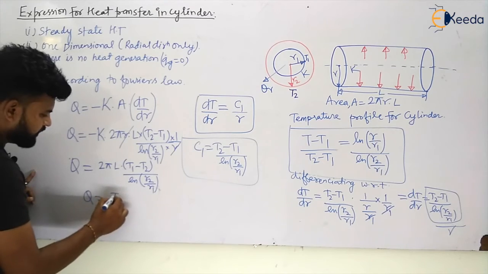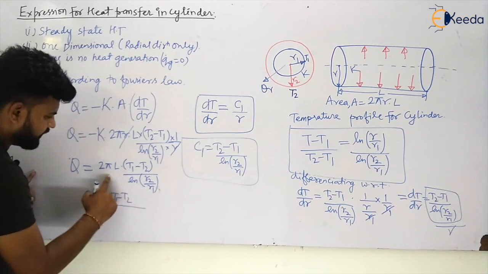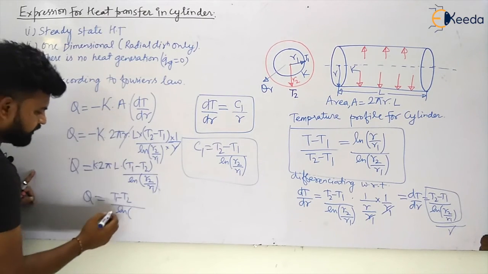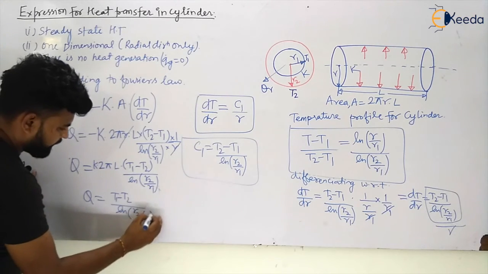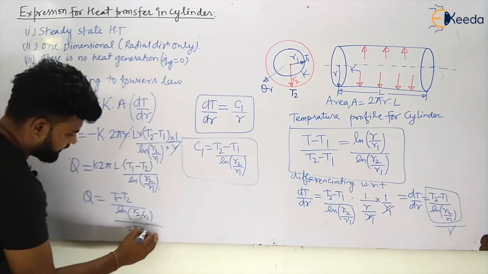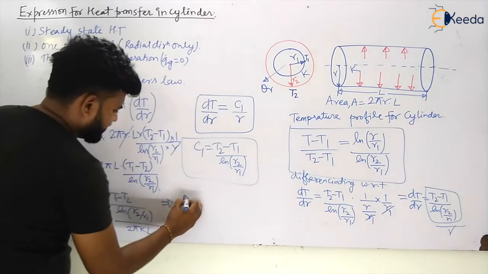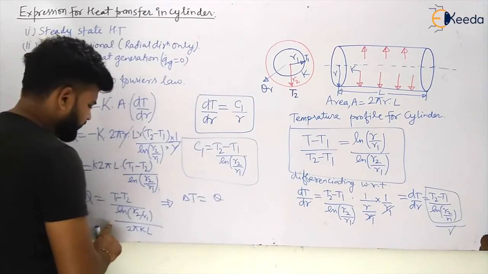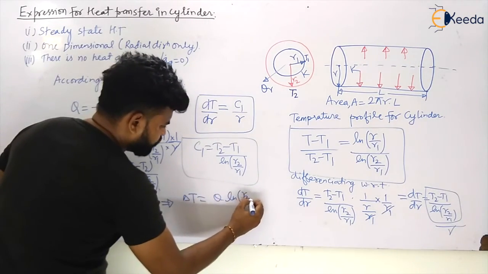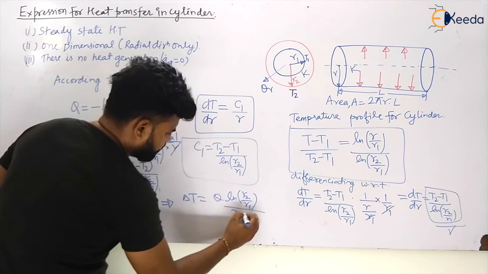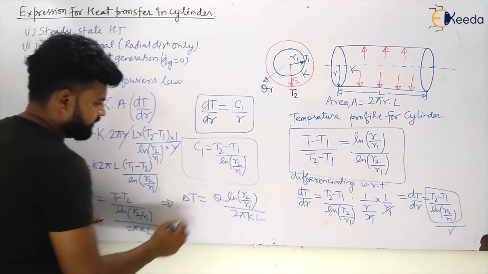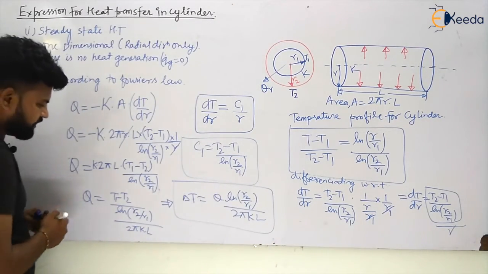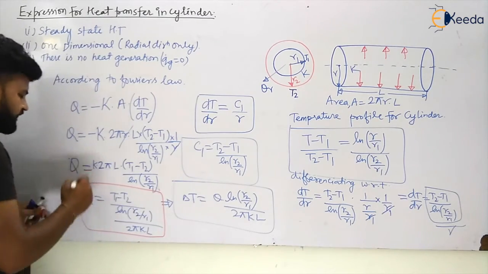So my dear students, can I write like this? Q is equal to T1 minus T2 divided by ln R2 by R1 divided by 2 pi K L. And I can also write this as delta T is equal to Q into ln R2 by R1 divided by 2 pi K L. So from this equation I can calculate the heat transfer.